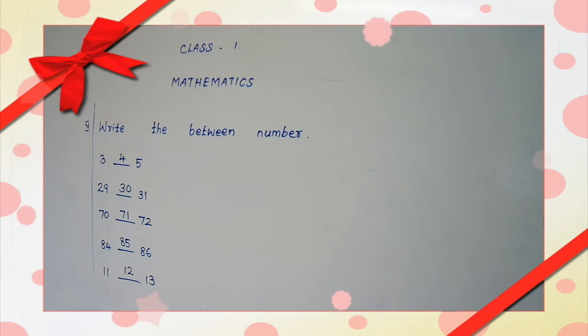Write today's day and date before the heading. That is today's homework.